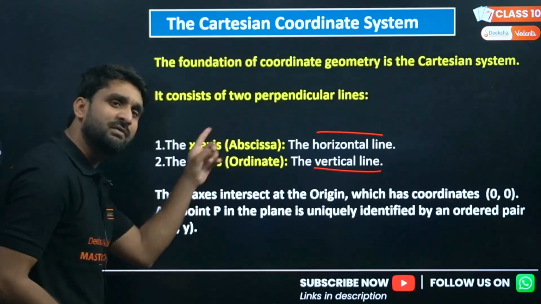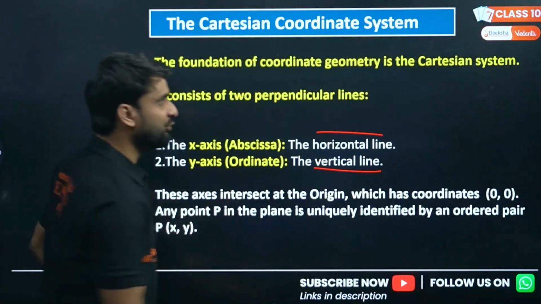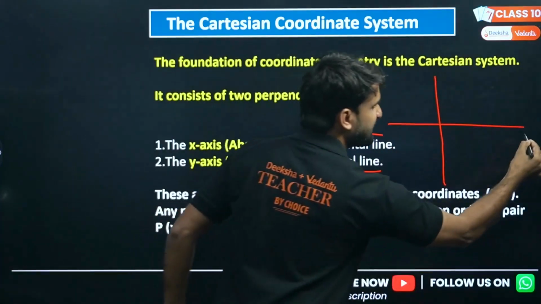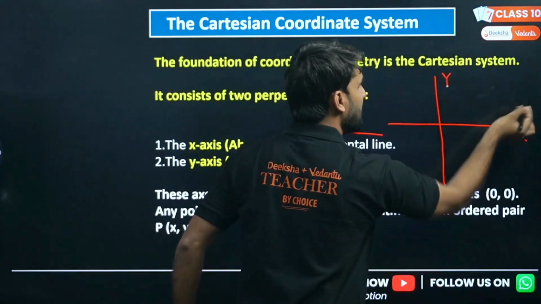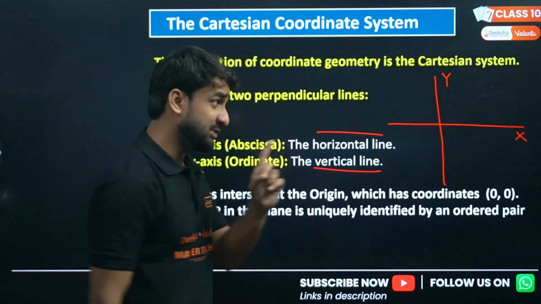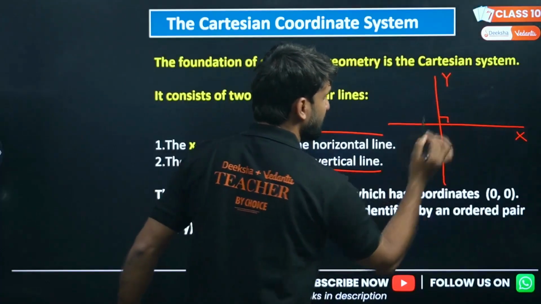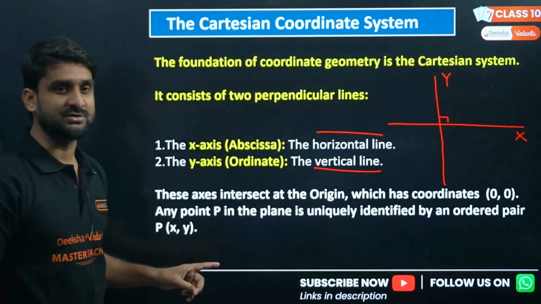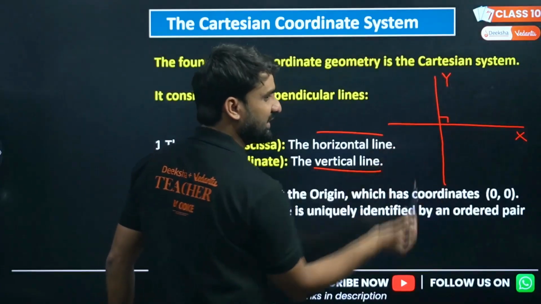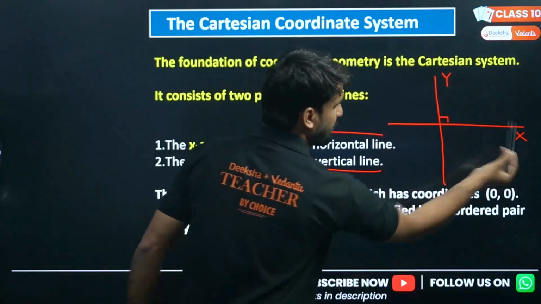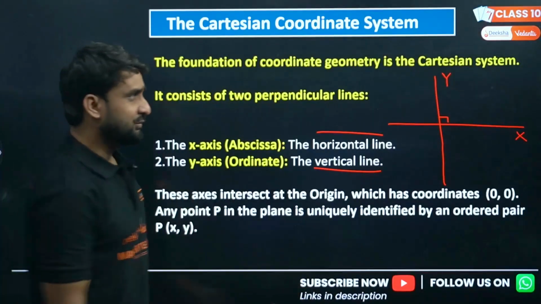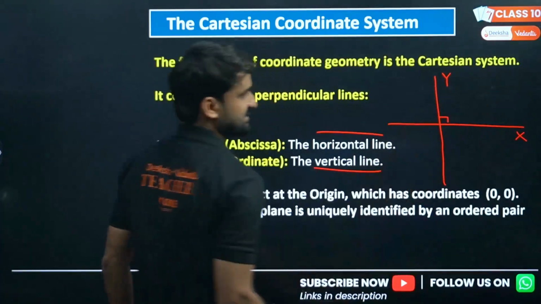When we draw these two, this is the x-axis and this is the y-axis. They must be perpendicular to each other. Make sure they are perpendicular to each other; only then can we call it a Cartesian system. So when we draw a vertical line, the y-axis, and a horizontal line, the x-axis, perpendicular to each other, this system is called the Cartesian system.